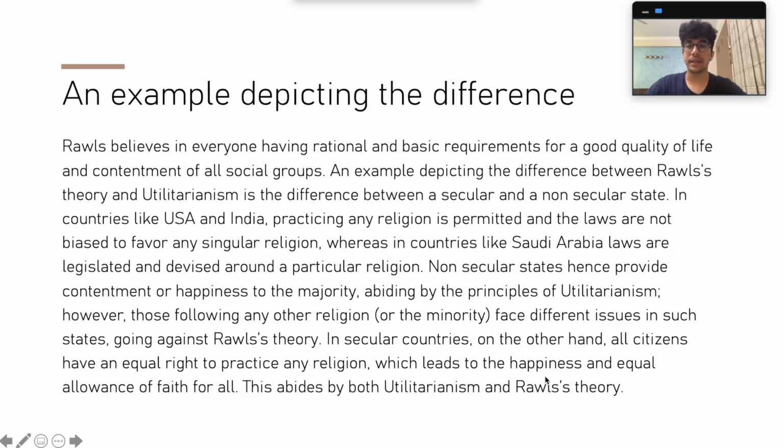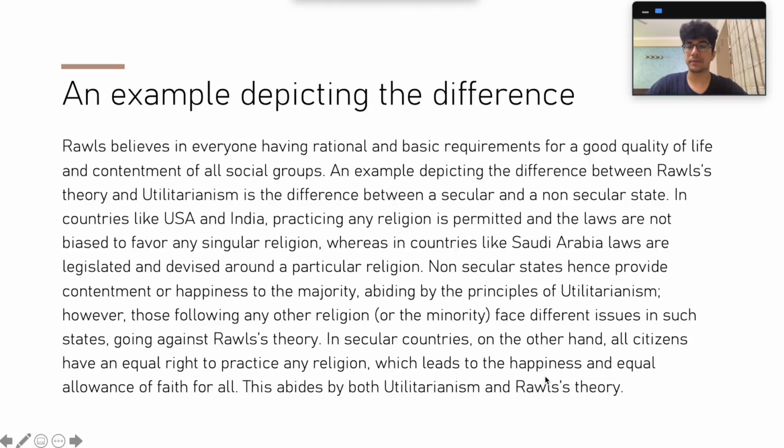Rawls believes in everyone having rational and basic requirements for a good quality of life and contentment of all social groups. An example depicting the difference between Rawls's theory and utilitarianism is the difference between a secular and a non-secular state. In countries like USA and India, practicing any religion is permitted and the laws are not biased to favor any singular religion, whereas in countries like Saudi Arabia, laws are legislated and devised around a particular religion.